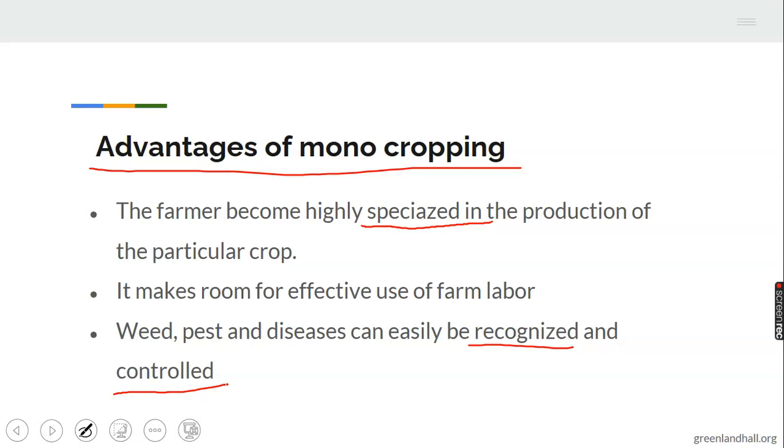And as well, fertilizer can easily be applied under monocropping. The farmer can easily apply fertilizer. And mechanization can easily take place. It is easy to mechanize the farm under monocropping, because just one crop is grown. So mechanization can easily be applied. We know what farm mechanization is: the use of machines in crop cultivation.